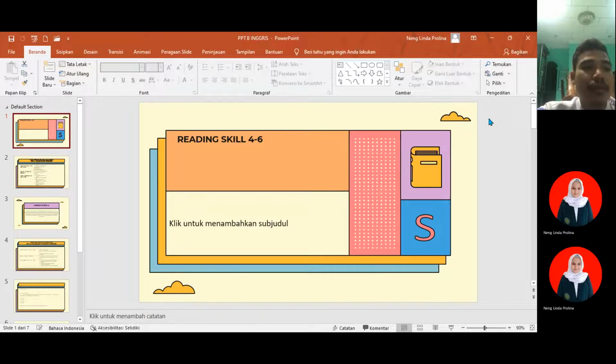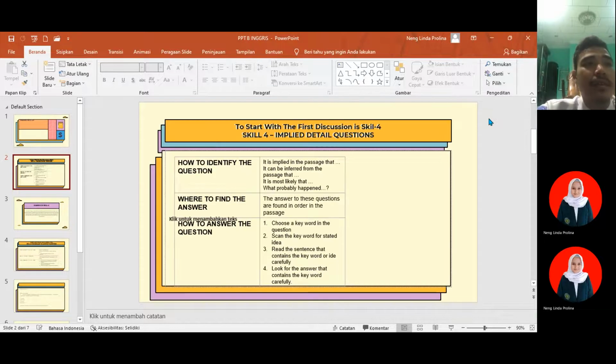Today I am going to explain tips and tricks for reading, skills 4 to 6. To start with the first discussion is skill 4. Skill 4: implied detail question. How to identify the question.